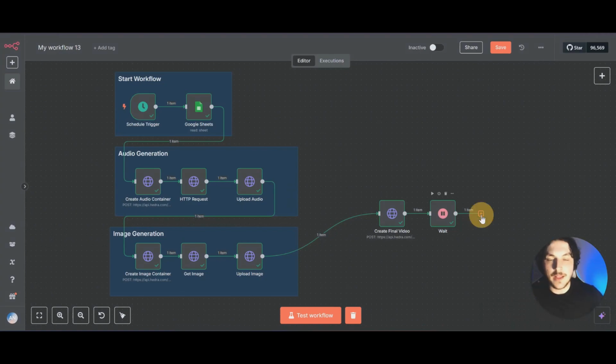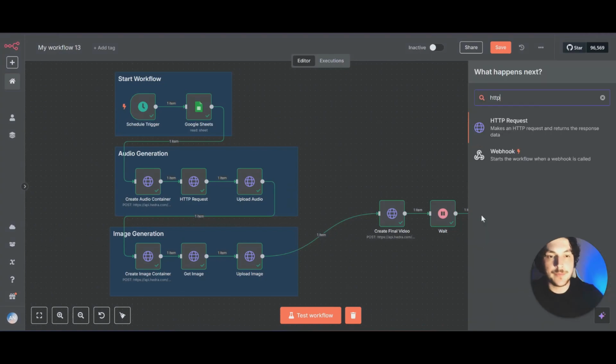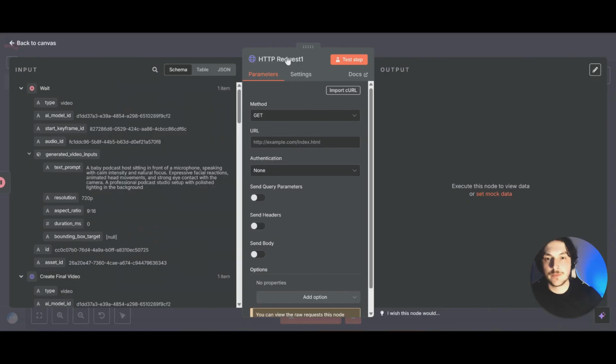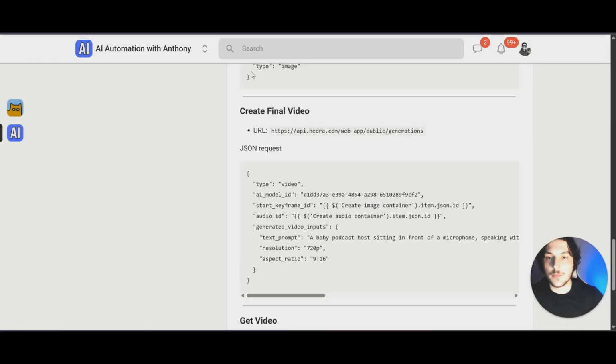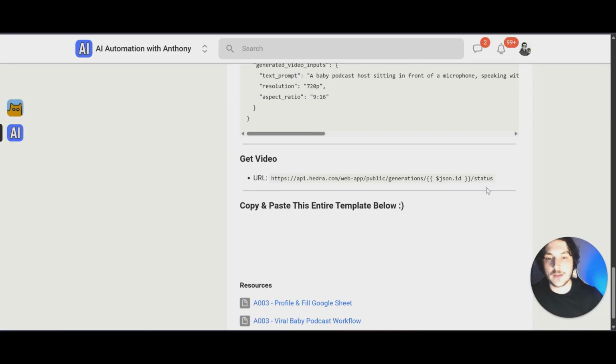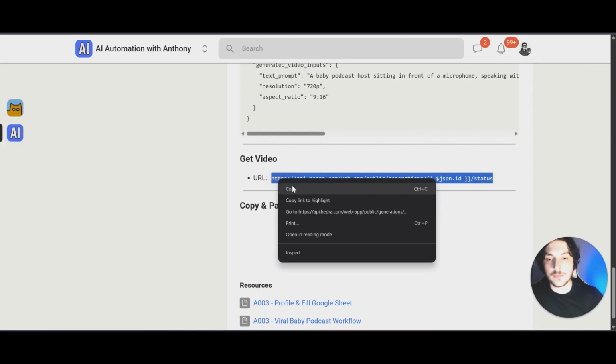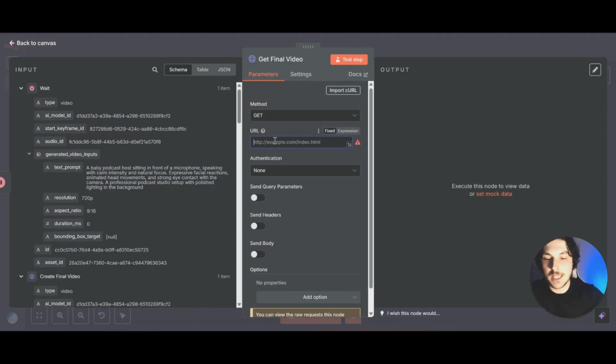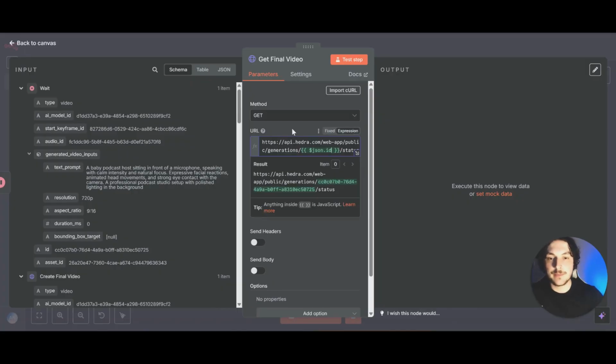So now we can add another HTTP request node. We'll rename this to getFinalVideo. We'll keep the method as get, and for the URL, you want to just come over to the community, scroll down to get video, copy this, and paste that URL right back in there.